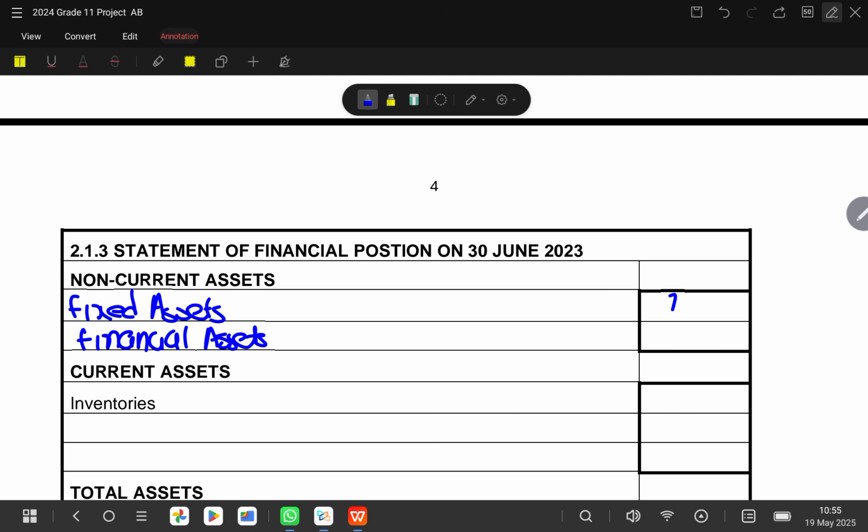And then under current assets, we'd have inventories, trade receivables, and then we'll also have cash and cash equivalents.